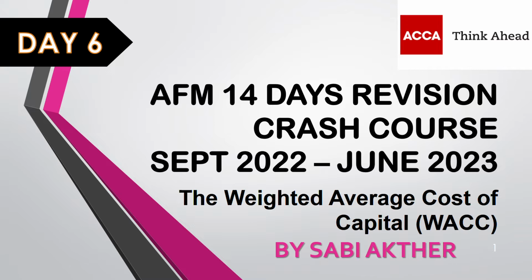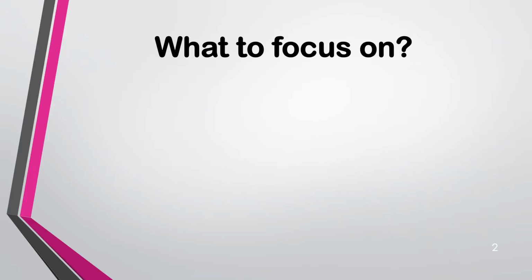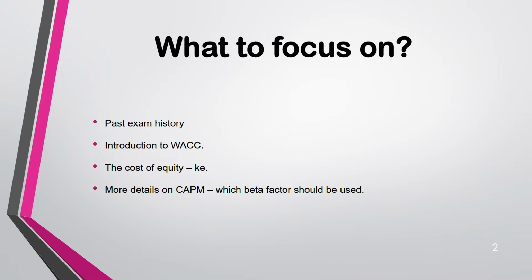Okay, it's very important. So in day 5, I was explaining the dividend decision. Now we are going to carry forward with WACC. So here we are going to focus on past exam history, introduction to WACC, the cost of capital. To calculate WACC you need two things: cost of equity and cost of debt. So we are going to focus on them separately. Cost of equity, also you can call it as KE. That's what it stands for. In order to study cost of equity, we need information about CAPM, capital asset pricing model, because through that you can derive cost of equity.